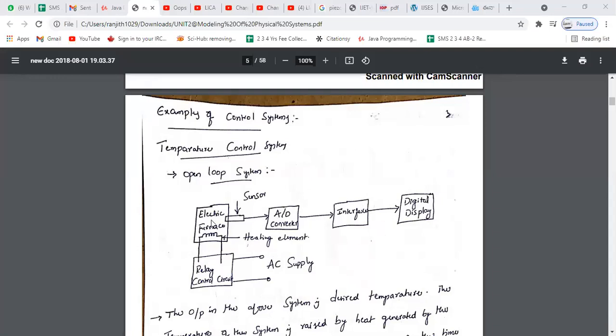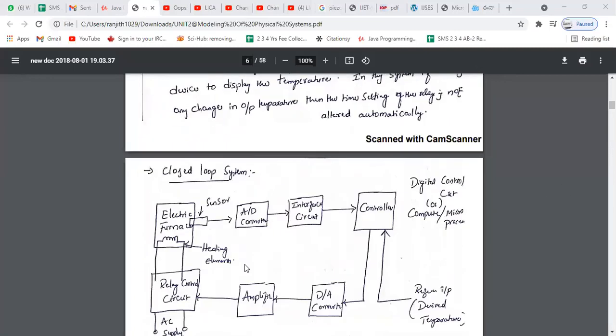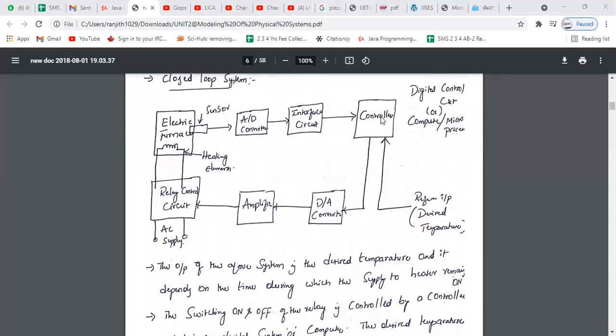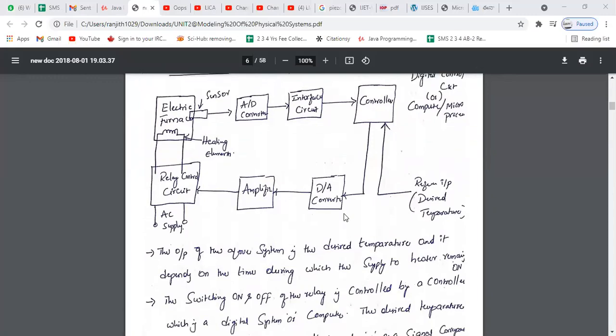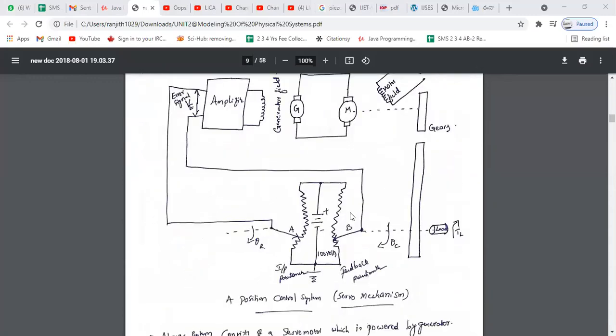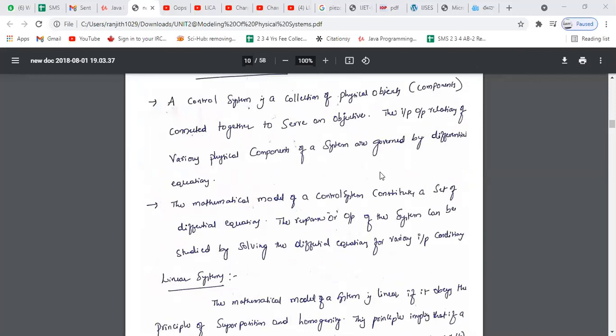If you observe the circuit, the electrical furnace is a component, the sensor is a component, the A to D converter is a component, the interfacing circuit is a component, the display is a component, the relay is a component, right? The controller is a component. The D to A converter is a component. The amplifier is a component. So every component has an individual input and its own output. The relation between input and output is described by a differential equation, right? So that's what is explained here.